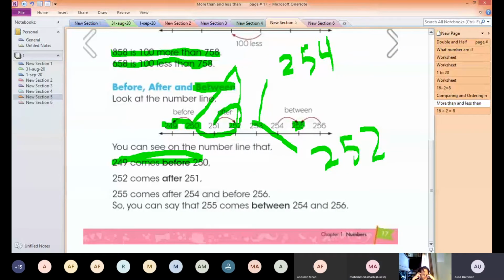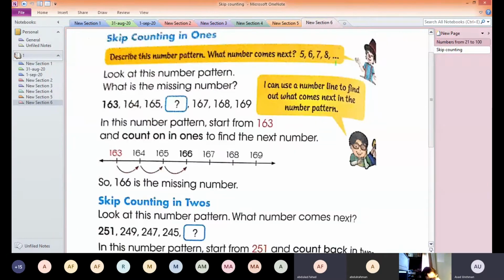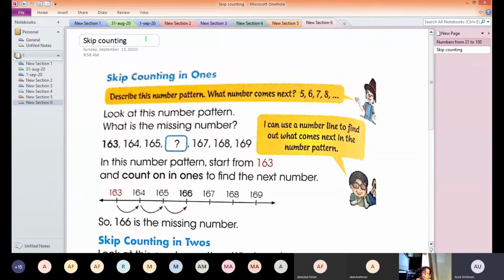Now I hope it is clear to you. If you have any question in this topic, you can ask. Any question? Do we write this? No, we don't need to write it. This is just to make you understand. We will have practice and testing zone in the book on the next pages. Now open page number 18 of your book.